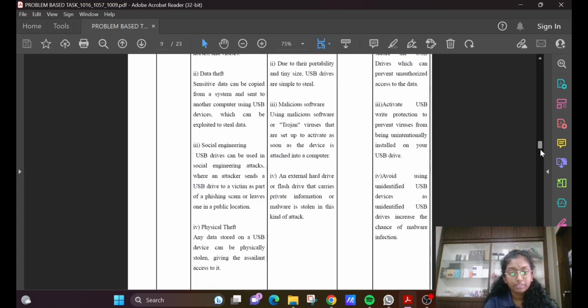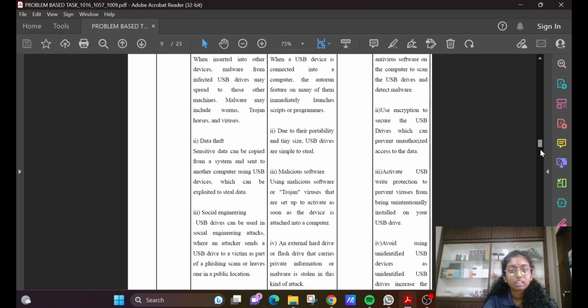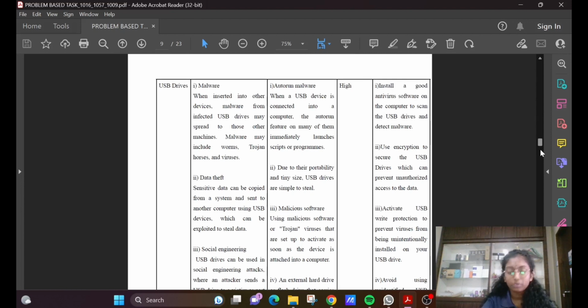The last one for USB drive is physical theft. Any data stored on a USB device can be physically stolen, giving the assailant access to it. So, the vulnerability for malware on USB drives is auto-run malware.